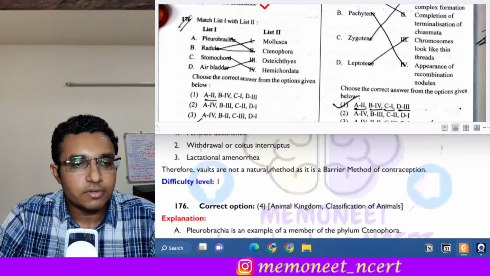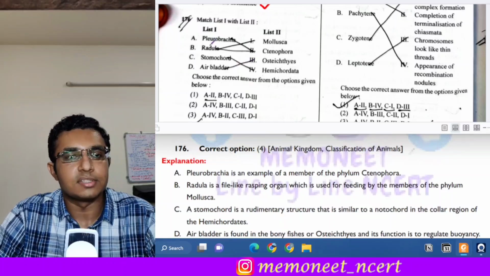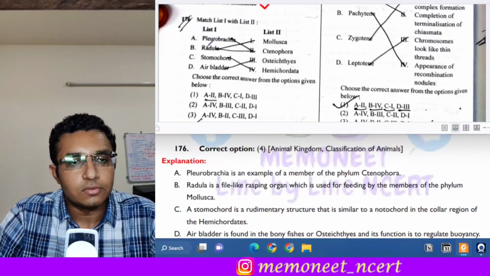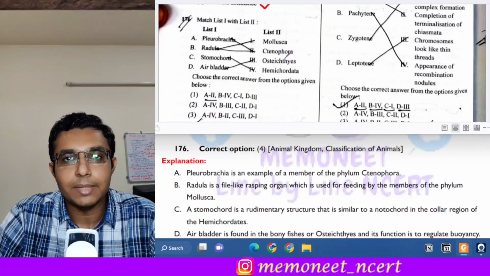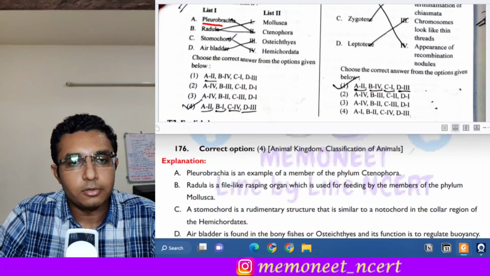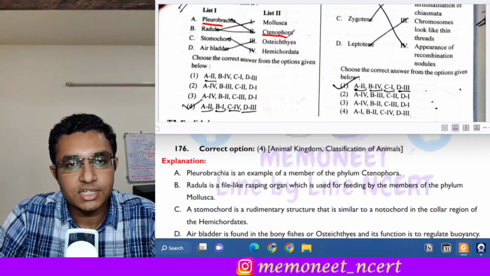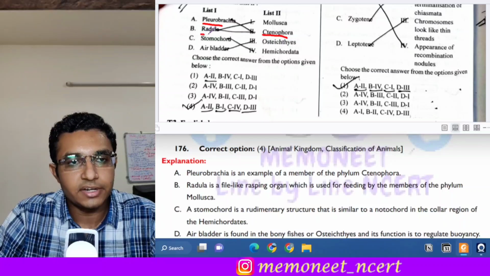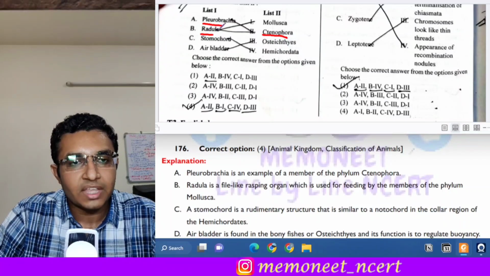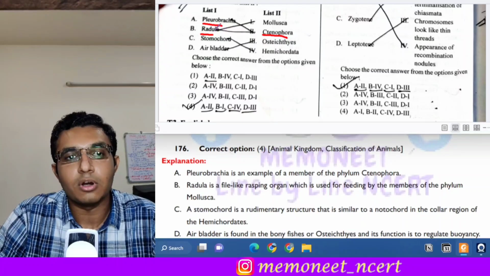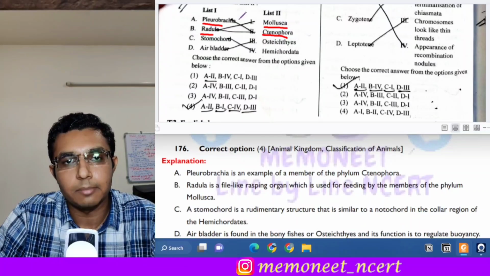Moving on to the next question, that is question number 176. It is also a match the following question, and we have to identify from the animal kingdom. First is Pleurobrachia. Pleurobrachia is an example of phylum Ctenophora. So A goes with 2. Next is Radula. Radula is a file-like rasping organ, and it is found in the phylum Mollusca.